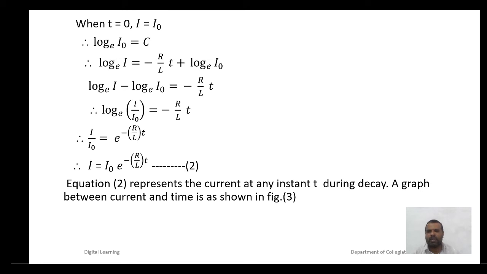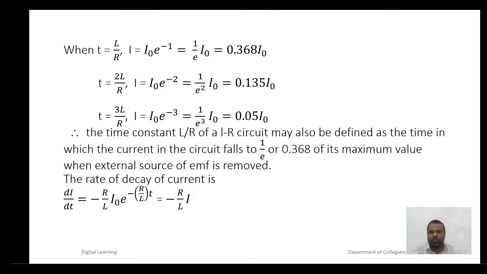Call this as equation number 2. Equation 2 represents the current at any instant t during decay. A graph between the current and time is as shown in figure 3. When t is equal to L by R, I is equal to I naught into e raised to minus 1, that is equal to 1 by e into I naught, that is equal to 0.368 into I naught.